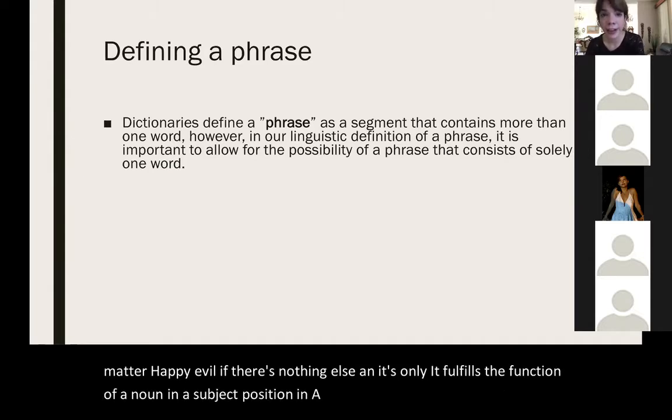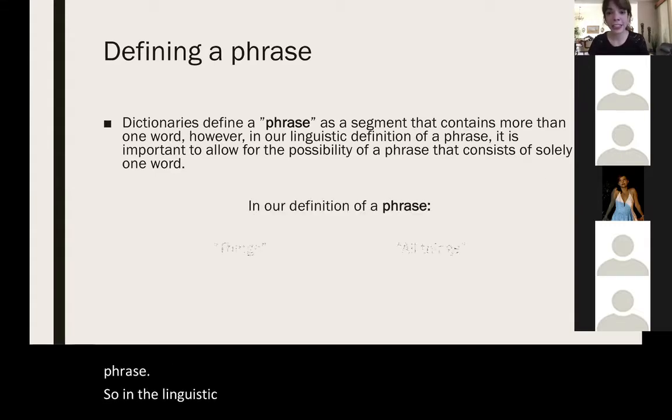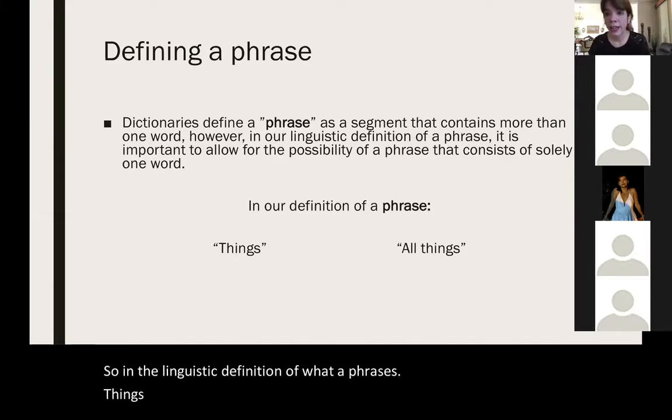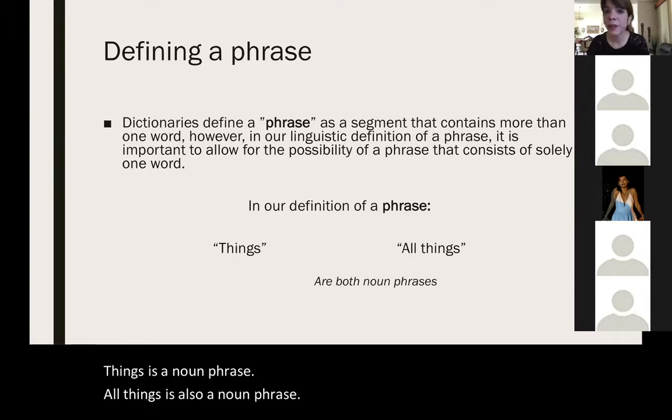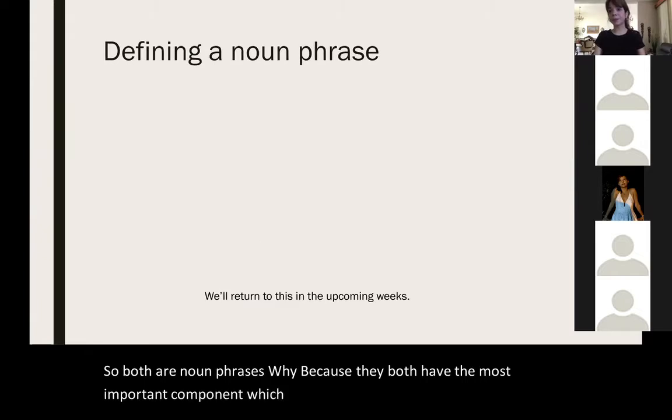So it is a noun phrase. So in the linguistic definition of what a phrase is, things is a noun phrase. All things is also a noun phrase. So both are noun phrases. Why? Because they both have the most important component, which is the noun.